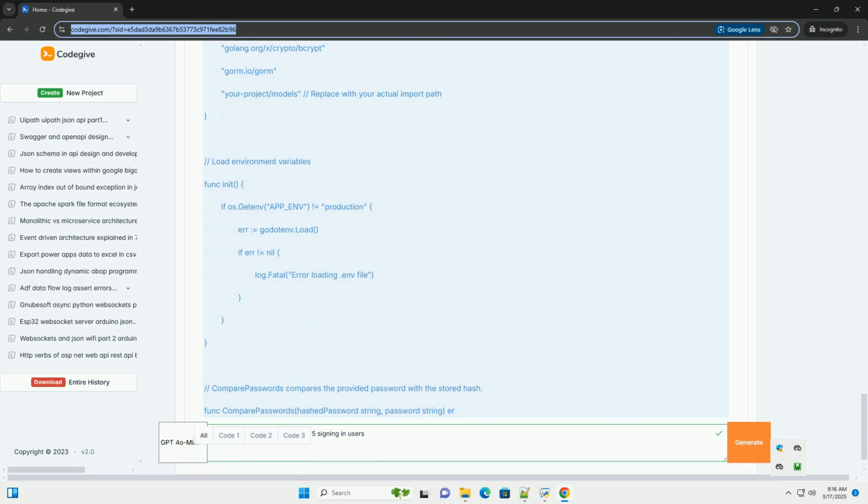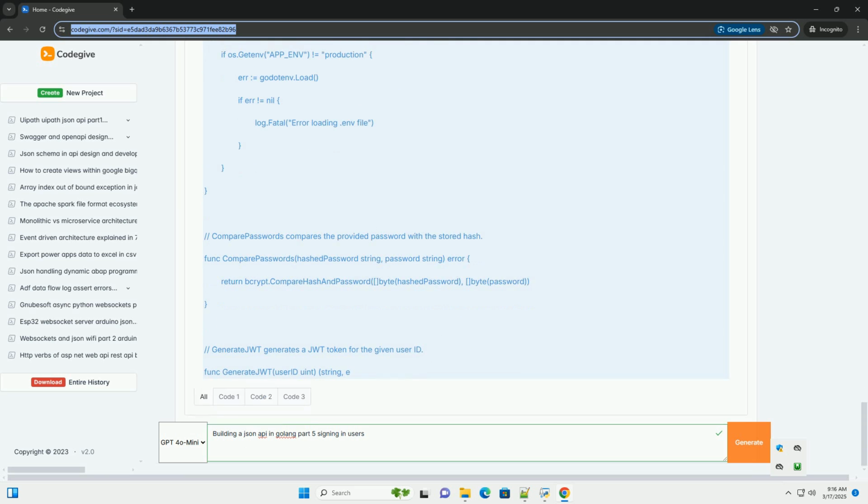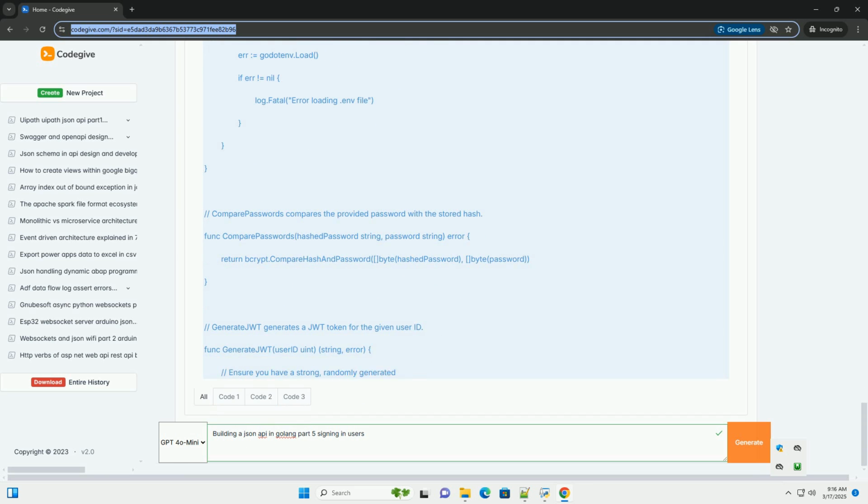Goals for this part: 1. Secure password storage. Store passwords securely using a hashing algorithm, bcrypt is recommended. 2. Login endpoint implementation. Create an endpoint, /login, to handle user login requests. 3. Authentication logic. Validate user credentials against the stored hash.